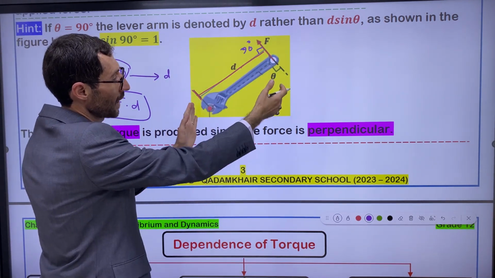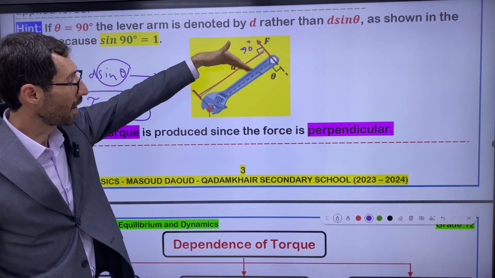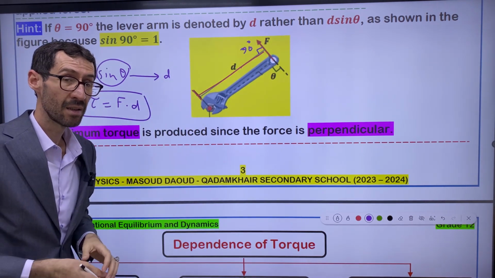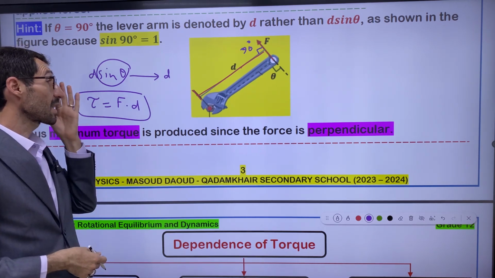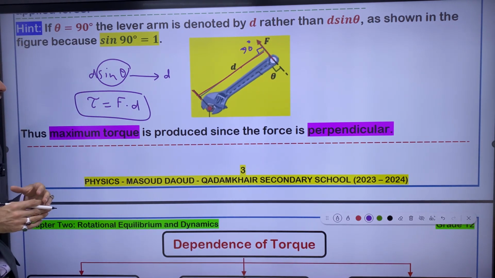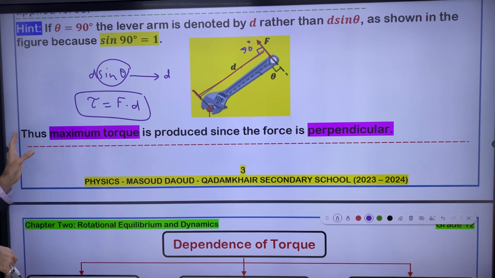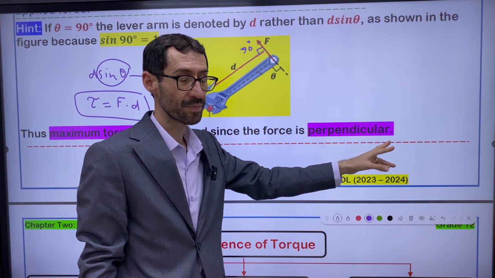Like this figure, actually. In this figure, because the force is acted on the wrench at a right angle, that's why you don't need to write the sine of 90. If you write the sine of 90, no problem, but you don't need to, because sine of 90 is equal to 1. And thus maximum torque is produced since the force is perpendicular.